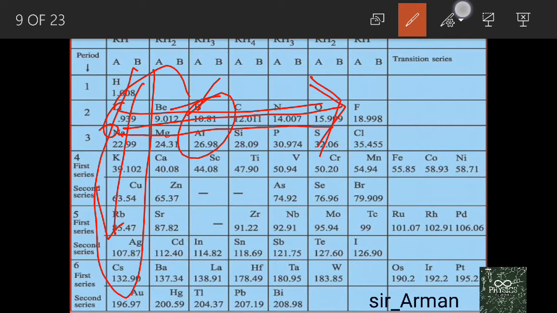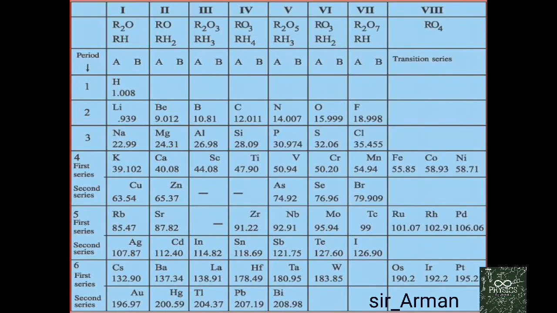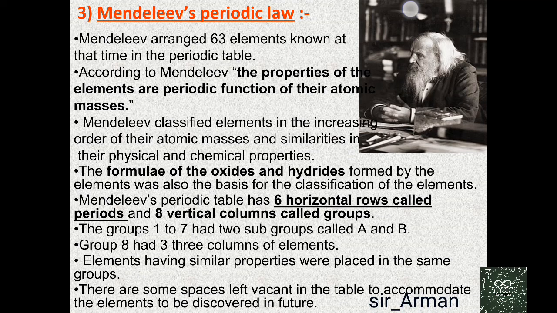Now what do you mean by chemical property? You must have studied acids and bases, or metals and non-metals. In metals and non-metals, what we were doing, we were reacting a given metal with acid, that is the reaction of metal with acid, reaction of metal with base, reaction of metal with salt, reaction of metal with non-metal, reaction of metal with oxygen. So the reaction of a given element with different compounds or elements is known as the chemical properties.